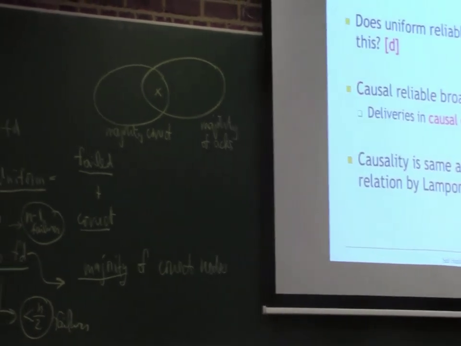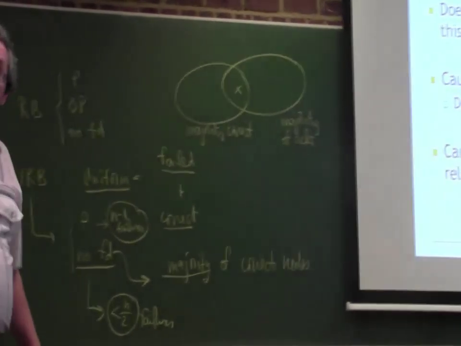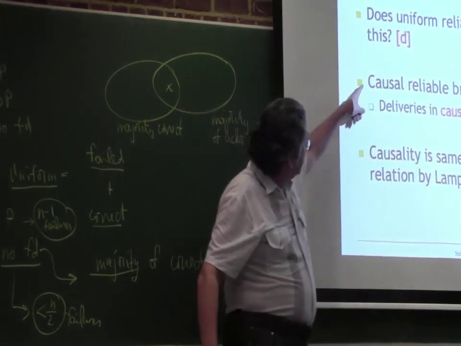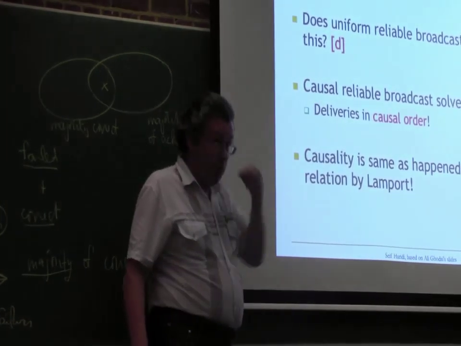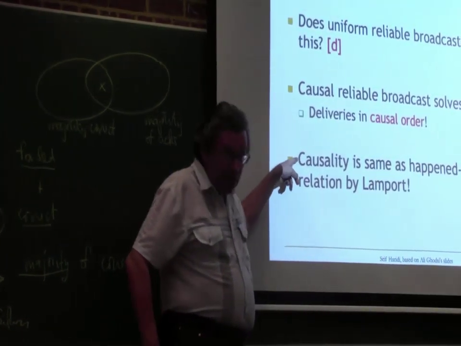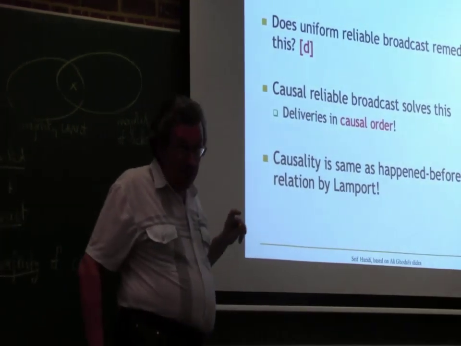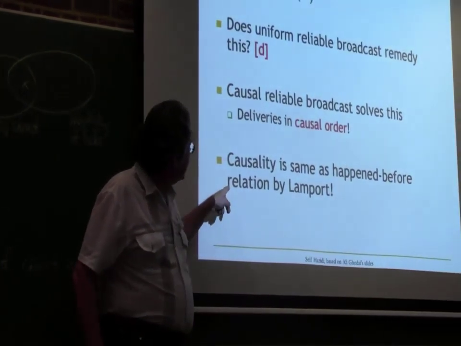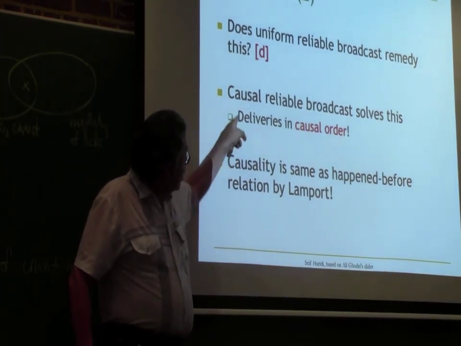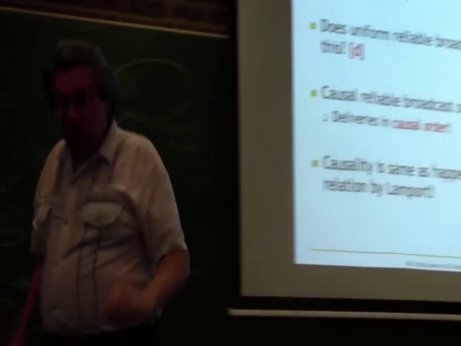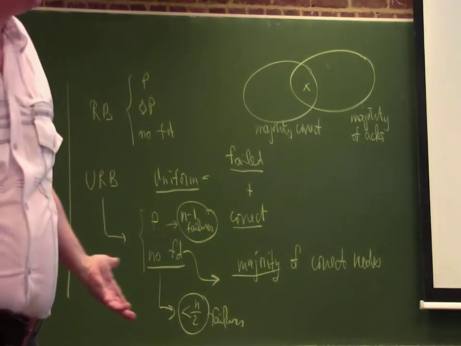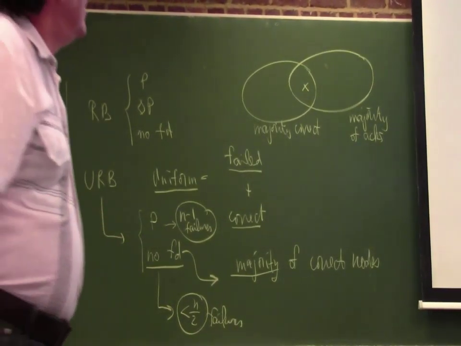So in order to solve it, we need another way to make the broadcast stronger. And that's called causal reliable broadcast. Remember we talked about causal order? It's the happened before relation that we defined, the one that was defined really early on in the course. So we have to worry about order between messages, causal order, in order to do a chat application.